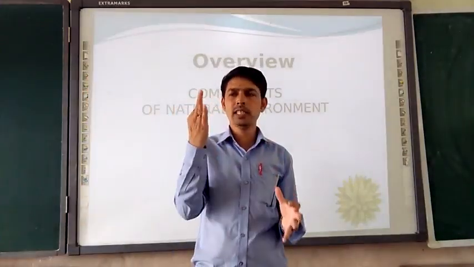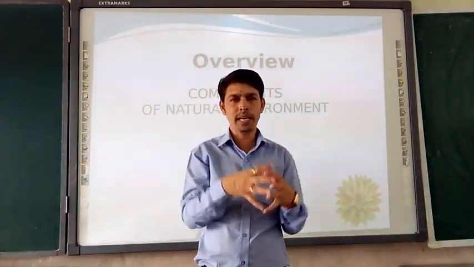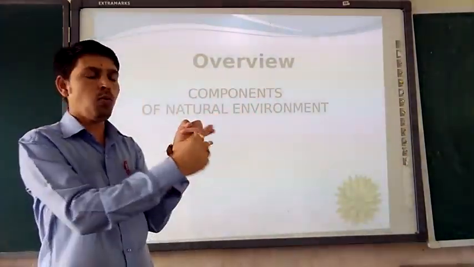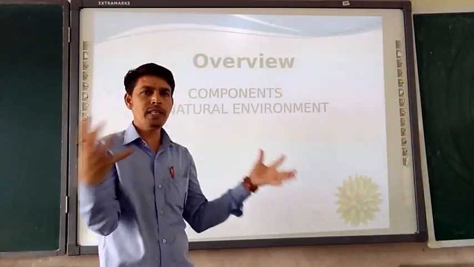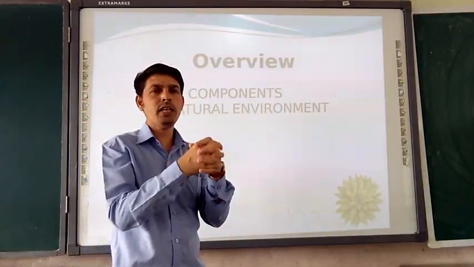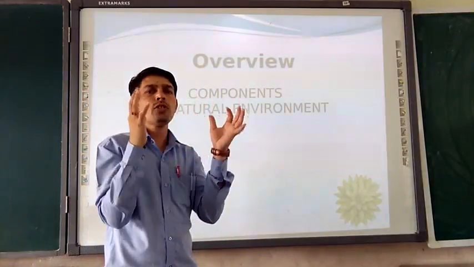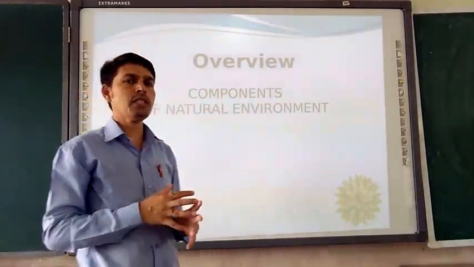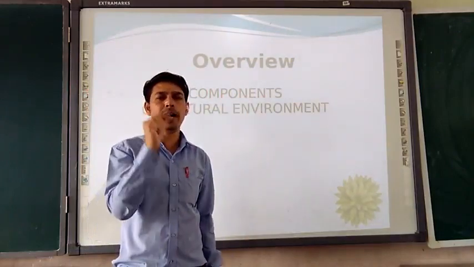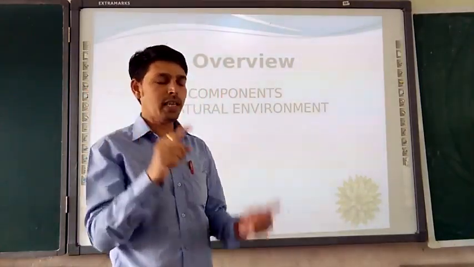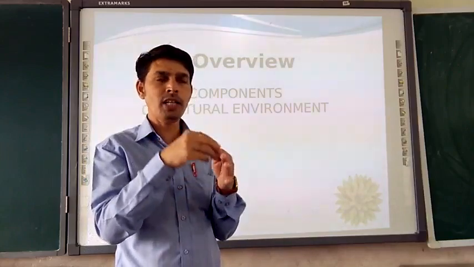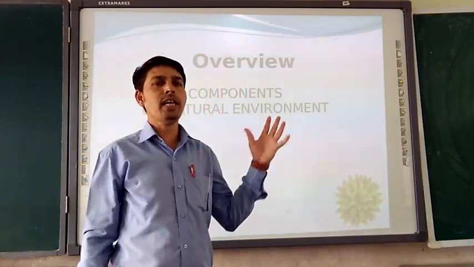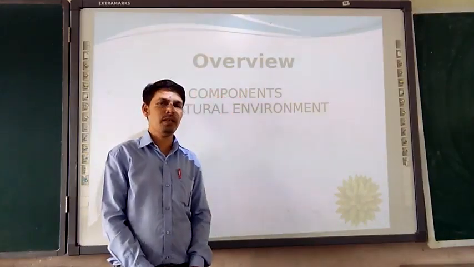When these three components, land sphere, water sphere and air sphere, interact with each other and life is possible over there, that particular sphere is called biosphere. So biosphere is a narrow zone where the land, water, air and all the living organisms interact with each other, which supports the life.